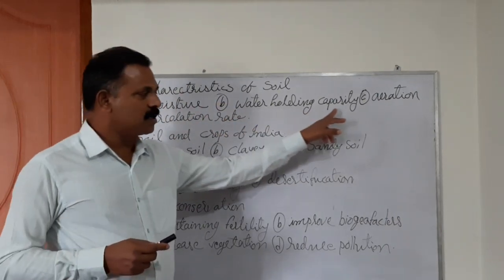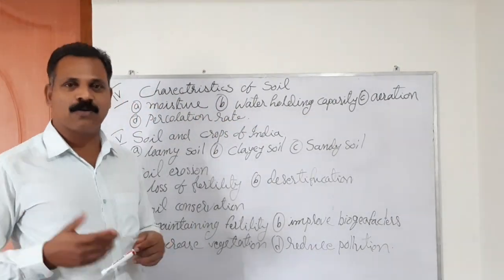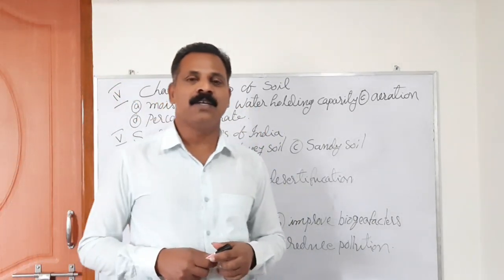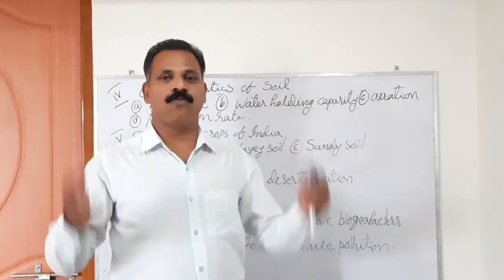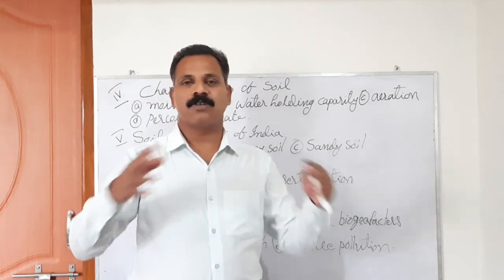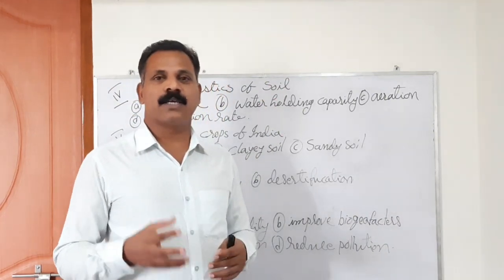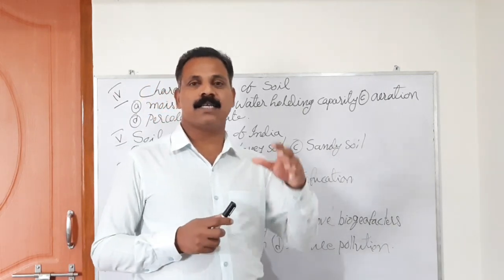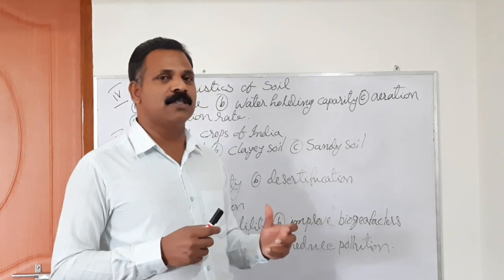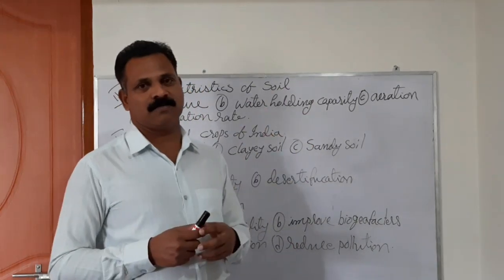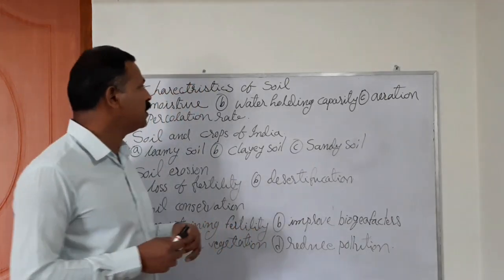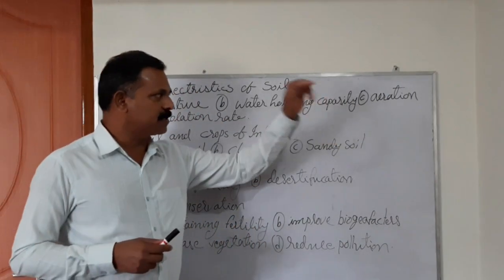The second one is water holding capacity. What is water holding capacity? These two are deeply related. In which way? When rain falls and water spreads over the soil, the soil has an ability to maintain the amount of water. So soil has this particular ability to hold water. This feature of the soil is called water holding capacity.